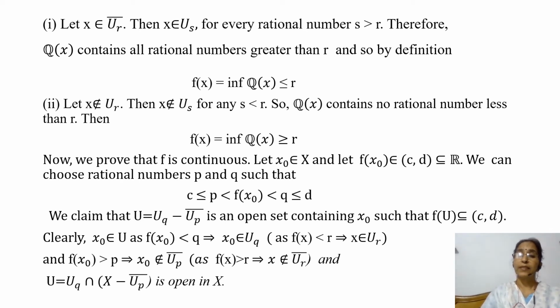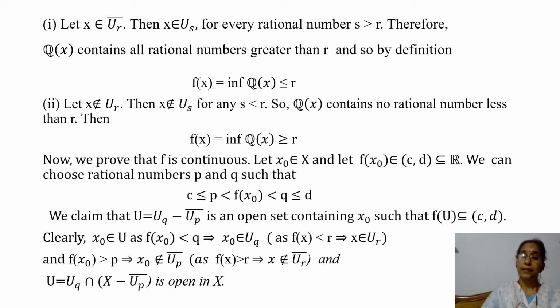We claim that there exists a neighborhood U of x naught such that f of U is contained in the open interval (c, d). We shall show that an open neighborhood of x naught is U_q minus the closure of U_p.